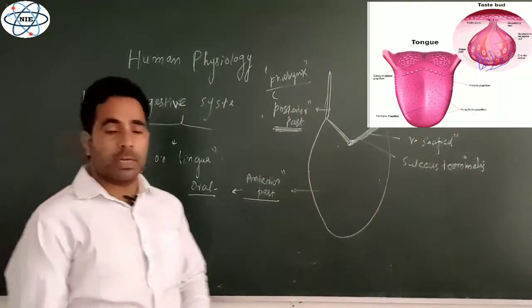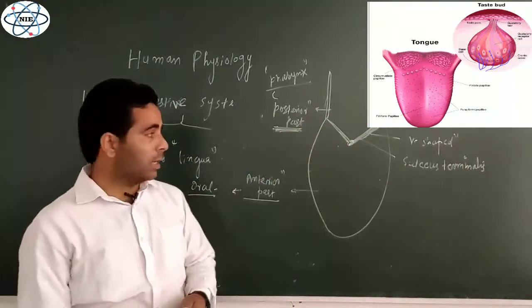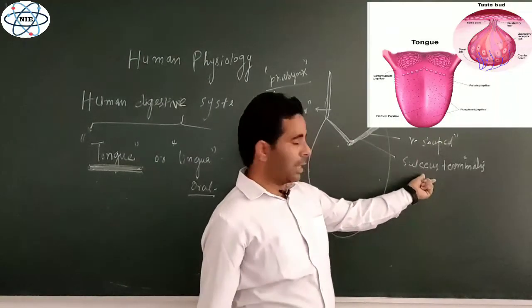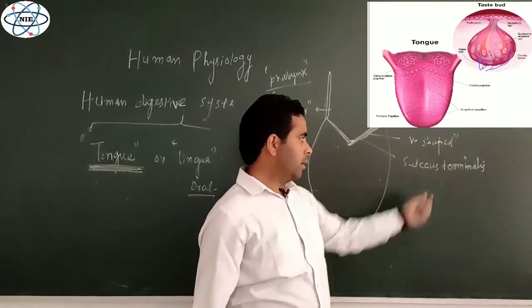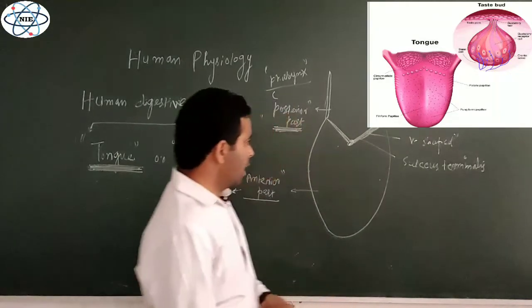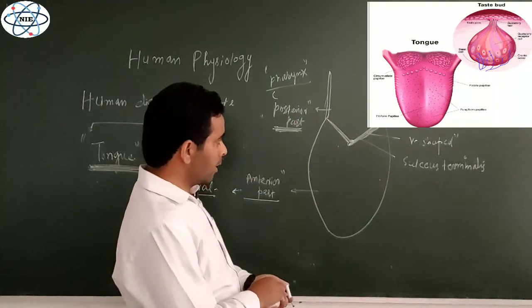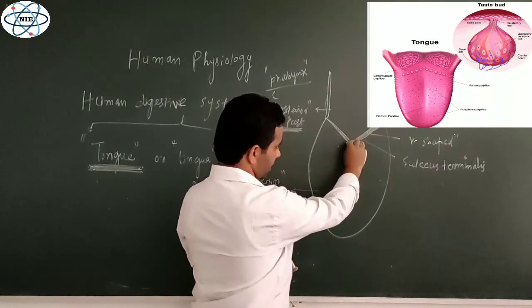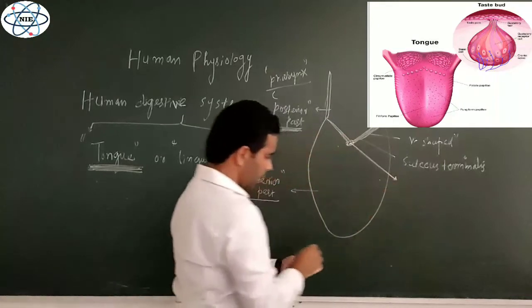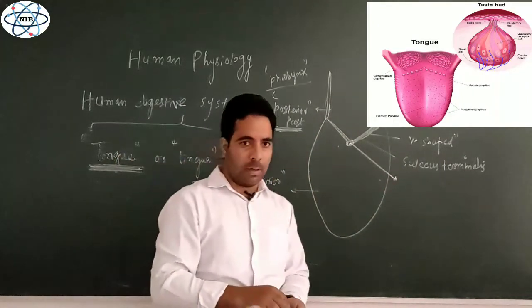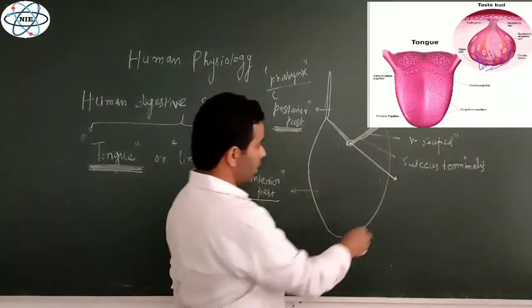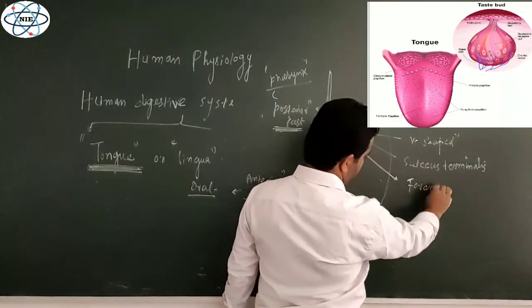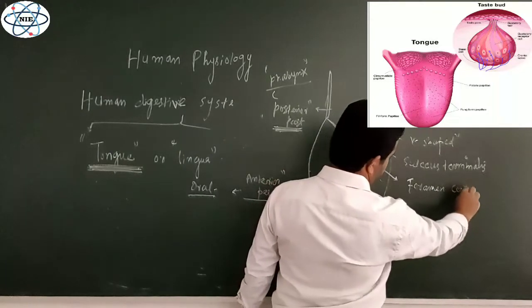At the apex of this sulcus terminalis, that means this portion here, there is a pore, an embryonic remnant, and this pore is known as foramen cecum.